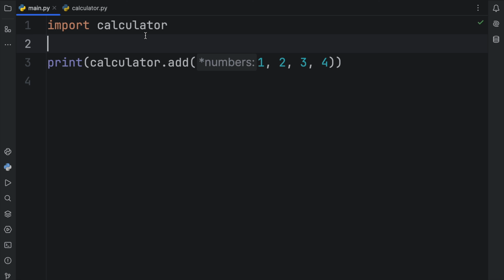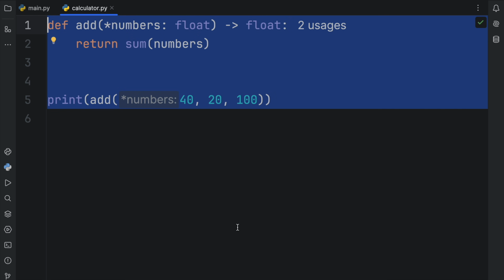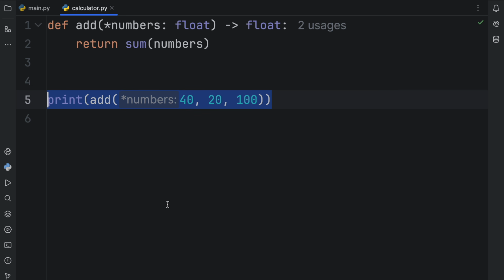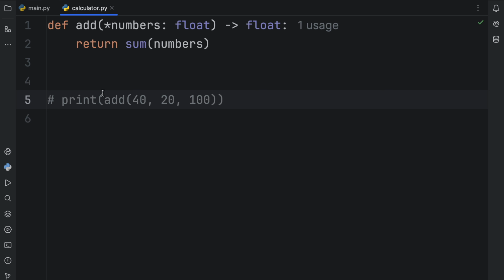And one thing you should know is that once you import a module, all the code in the module gets run, which means the print statement was executed as soon as we imported this module, which is not what we want. But something else that we don't want to do is comment this out each time we want to test this function, because now we have to go back, we run this, it works fine, but maybe it doesn't, so we go back, we uncomment this, we change it, and then we comment it again. It's annoying, it's a lot of work.